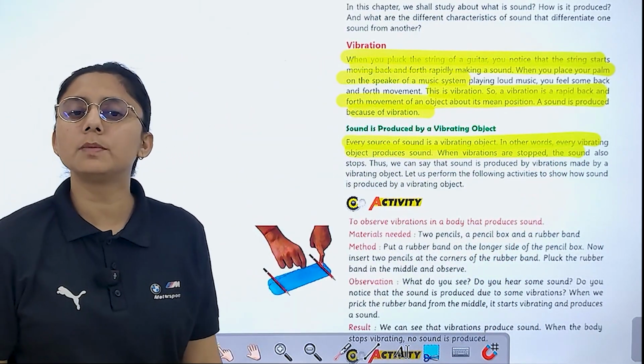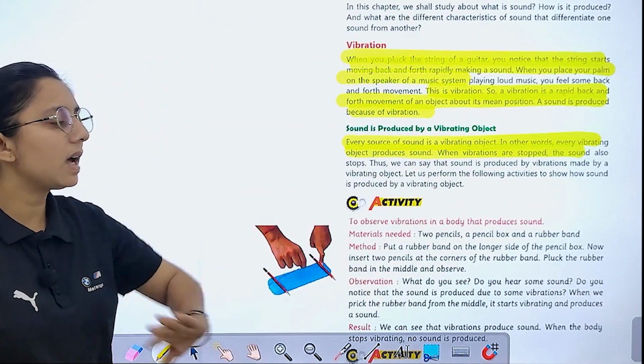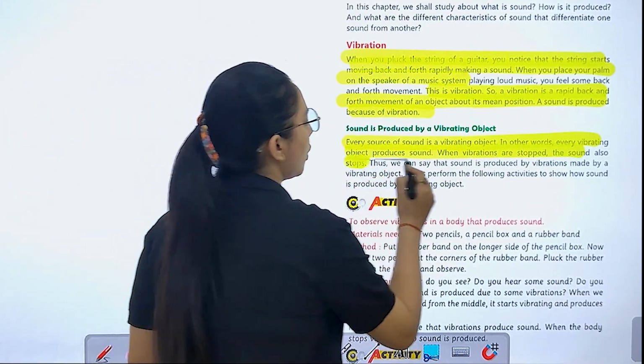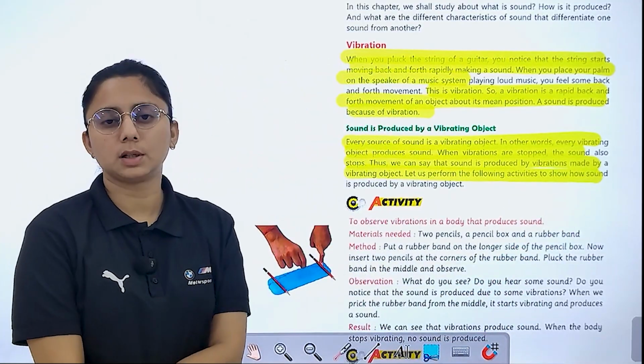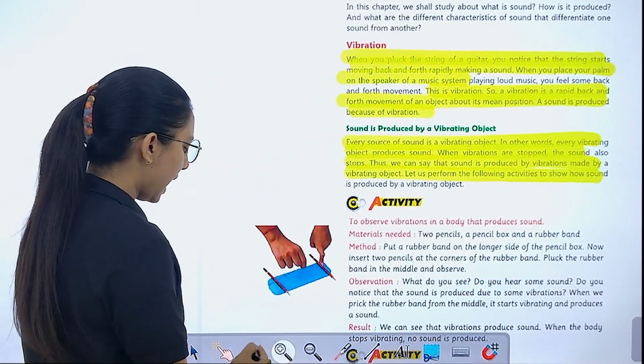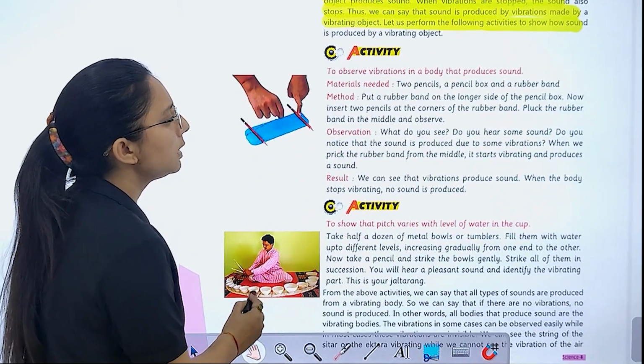So every vibrating object, what does it produce? Sound. When vibrations stop, the sound also stops. And we can say that sound is produced by the vibration made by a vibrating object. Right? Next, an activity is given to you. How will you observe the vibration?